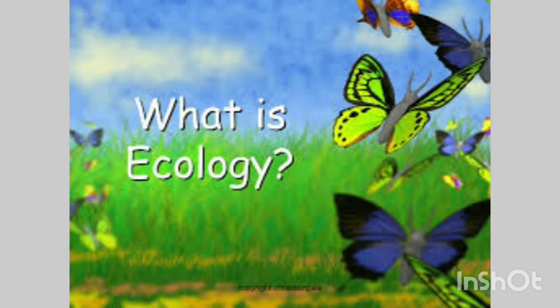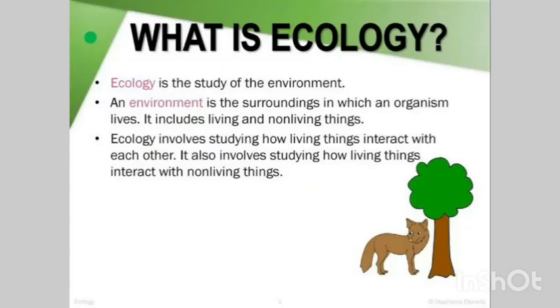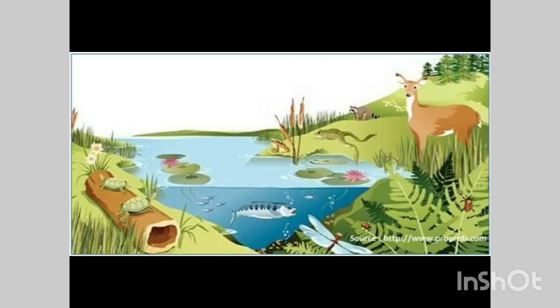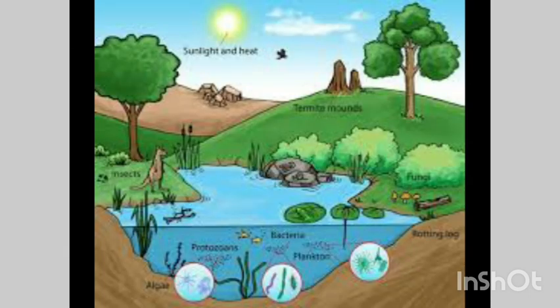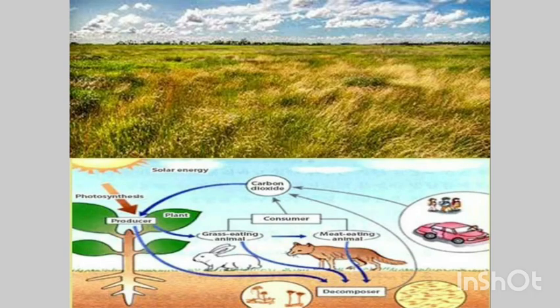Now come to the next point. What is ecology? Ecology is the scientific study of the relationship of living things with each other and with everything else in their environment. For example, if we are studying the relationship that animals living in grass have with each other, with the plants or with human beings, and with the soil, rainfall, air and temperature in the region, we are studying the ecology of grassland.